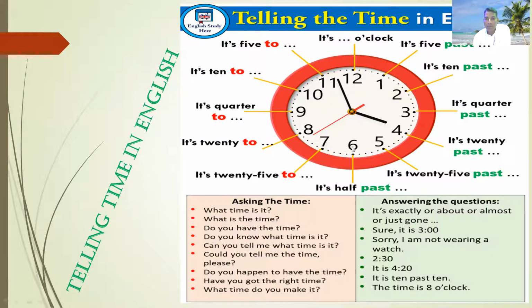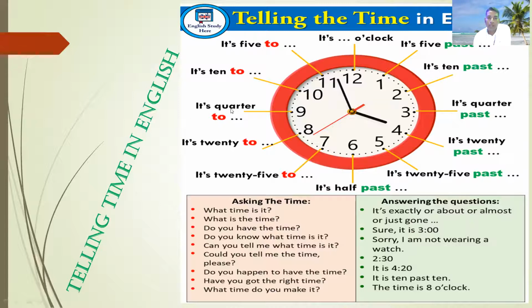If the hand is at 6, you will understand it shows half past. But if you cross 6 until 7 here, the minute hand will cross here, you will understand it's 25 to. Okay. Next, if you cross until 8, here this minute will cross here, it's 20 to, you will say.